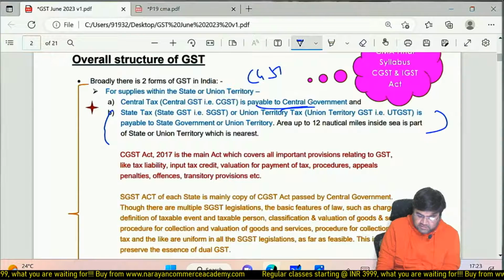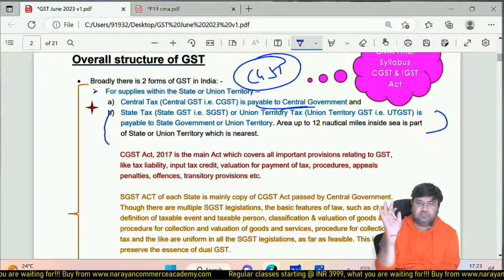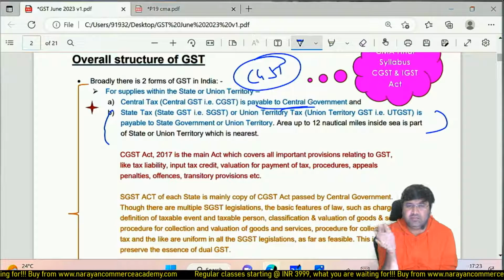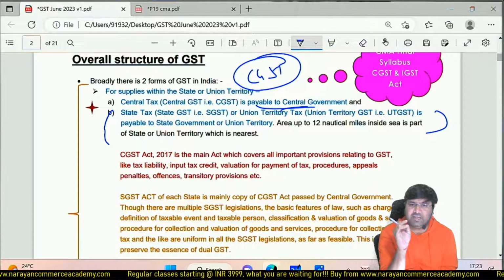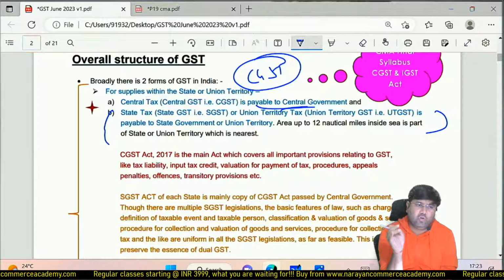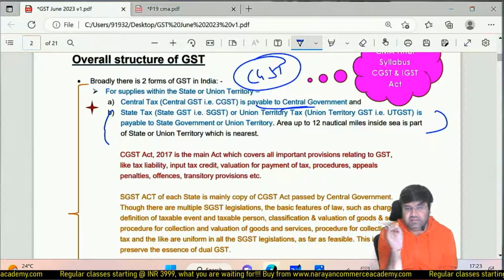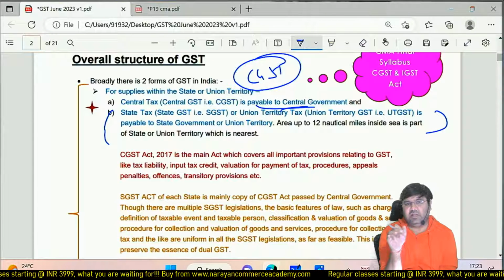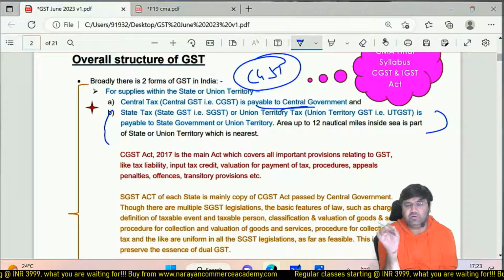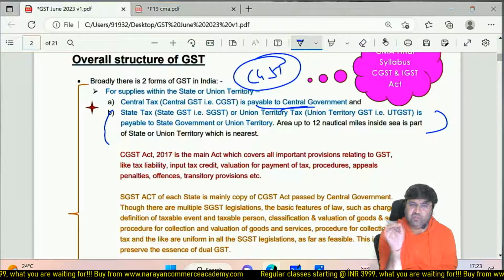So the CGST Act has all the provisions, assessment, etc. Assessment, registration, taxable event, charging section, all these provisions are there in CGST. SGST is basically a copy paste of CGST, and UTGST is also a copy paste. So there is not much difference, but a few differences are there which we are going to discuss later.